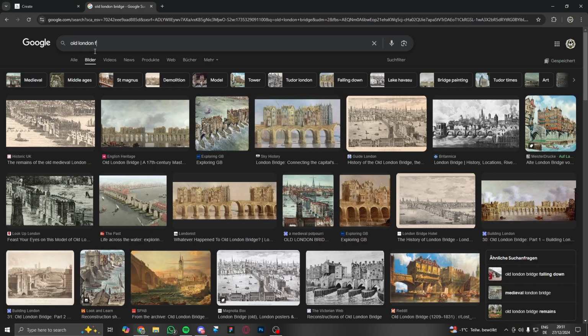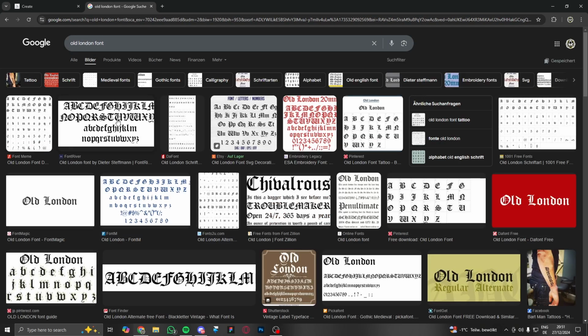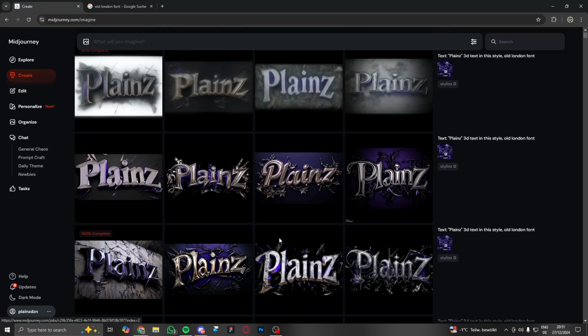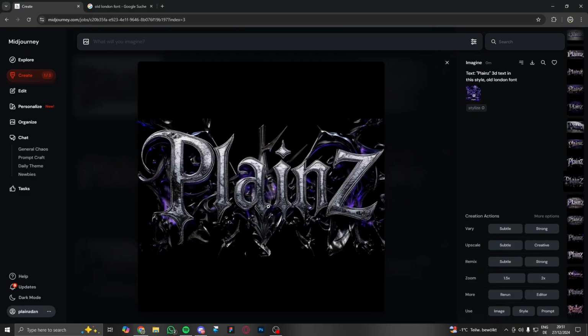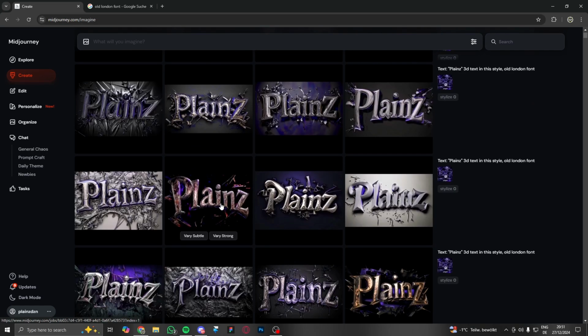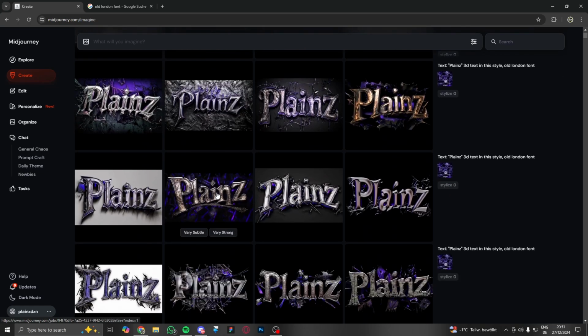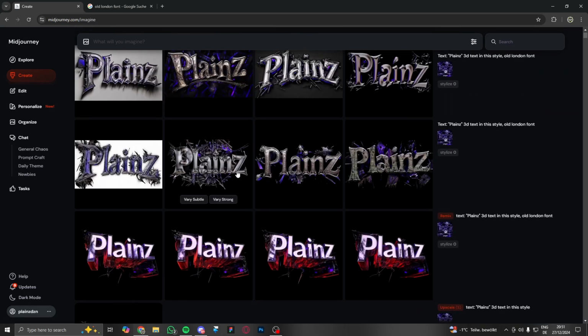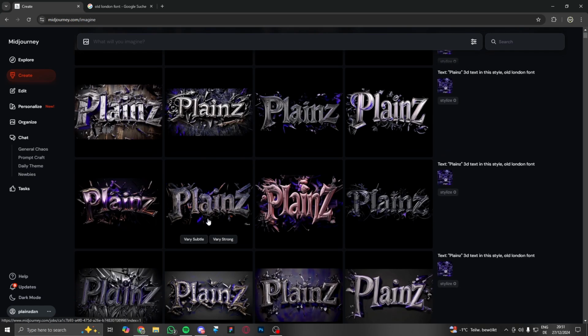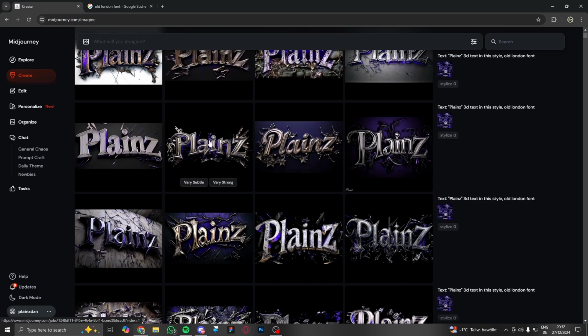not Old London Bridge, Old London font, and then it sees this font and thinks, oh, maybe I should change the font. And you can see in this image it kinda did with the P, especially, but overall it's not that really good of an output. But this time you can see it got the style a little bit more like the first image I wanted, at least for the colors.